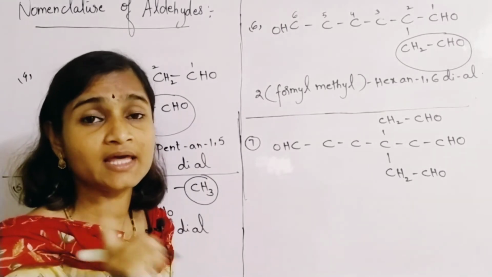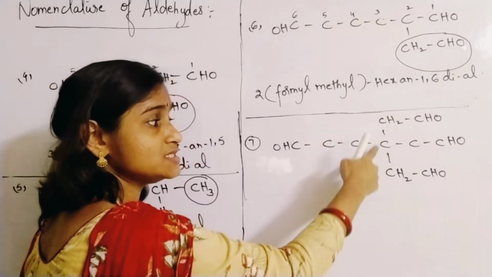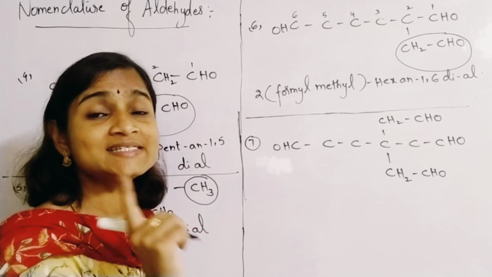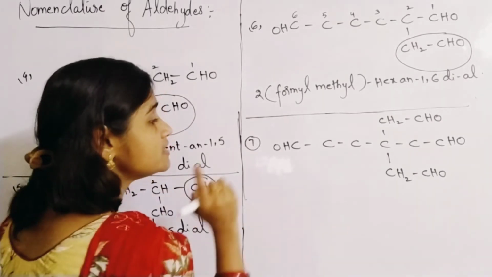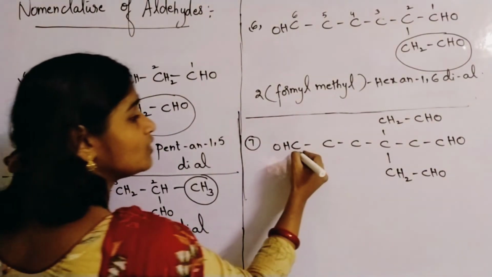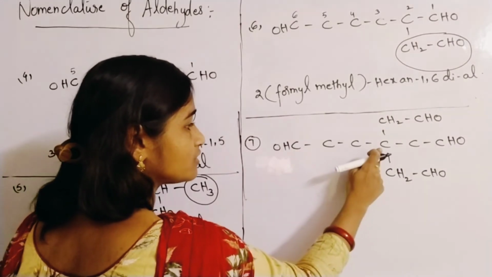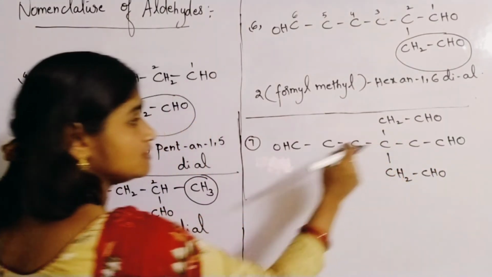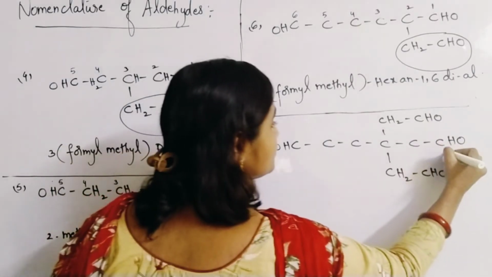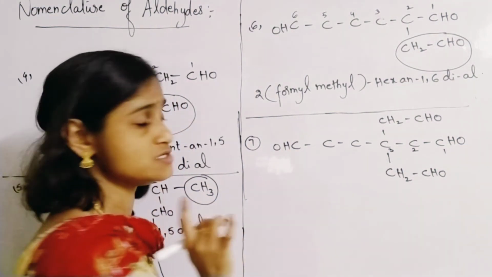Please understand me carefully. The formyl methyl substituent is here, and up also, attached to the same carbon atom. So it is like a symmetrical molecule. In such a case, how will you name the compound? Check the position of the locants, 1, 2, 3, 4. From here 1, 2, 3. So numbering has to be given from the back, so that the locants get the lowest positions.